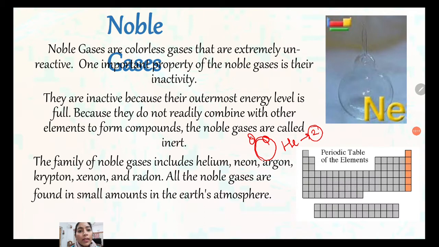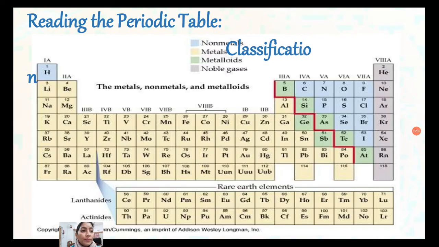They are inactive because their outermost energy level is full, so they don't readily combine with other elements to form compounds. The noble gases are called inert. The family of noble gases includes helium, neon, argon, krypton, xenon and radon. All the noble gases are found in small amounts in the earth's atmosphere. Reading of the periodic table.